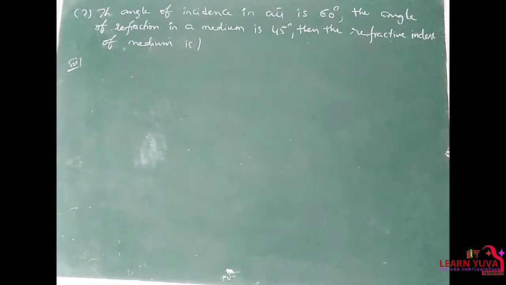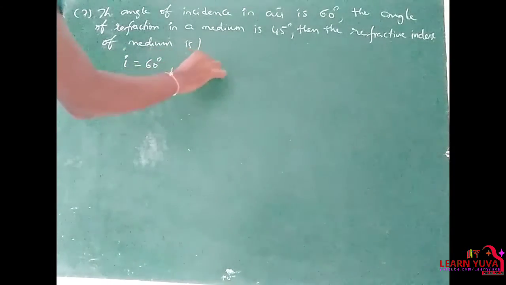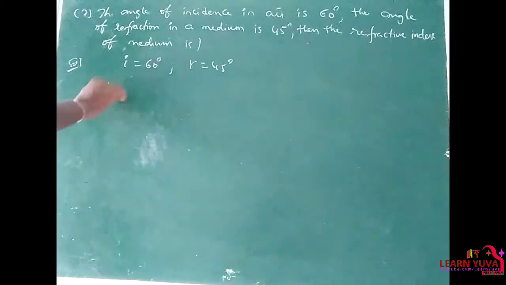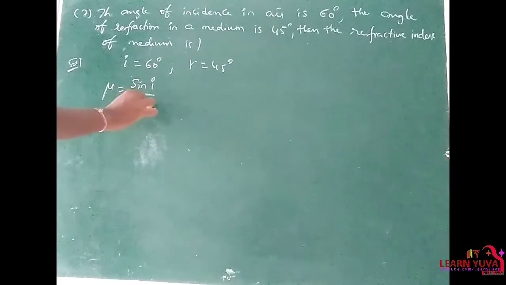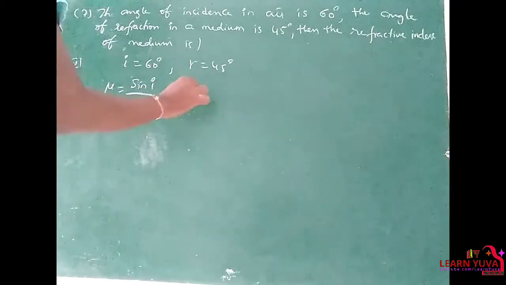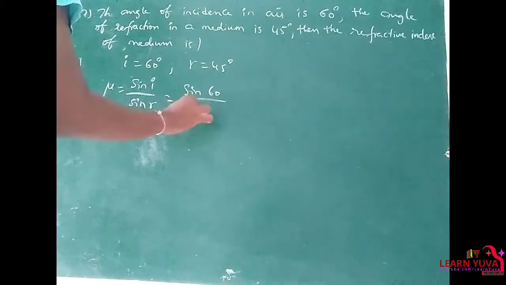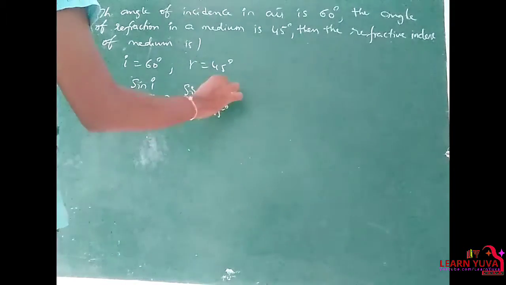The angle of incidence in air is 60 degrees and the angle of refraction in a medium is 45 degrees. Then find the refractive index of the medium. That is the question. So given I is equal to 60 degrees, R is equal to 45 degrees. So we have the formula by Snell's law, mu is equal to sin I by sin R. So that is equal to sin 60 degrees by sin 45 degrees.